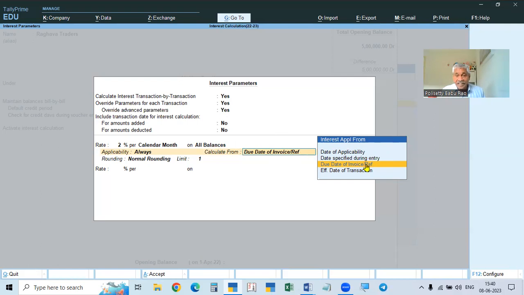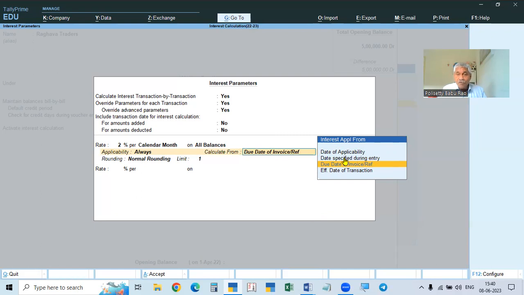That's called date specified. Calculate from due date or date of applicability or effective date of transaction or any other date we specify during the entry. This is overriding the advanced parameters.